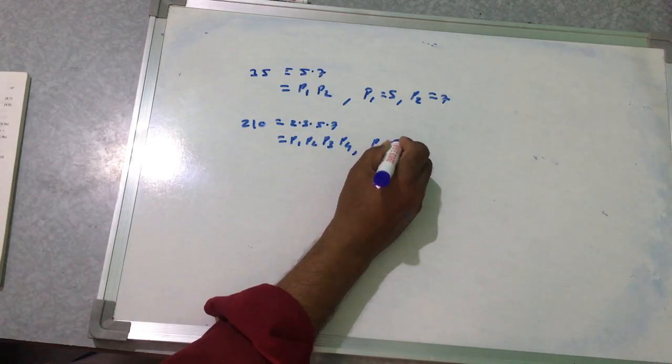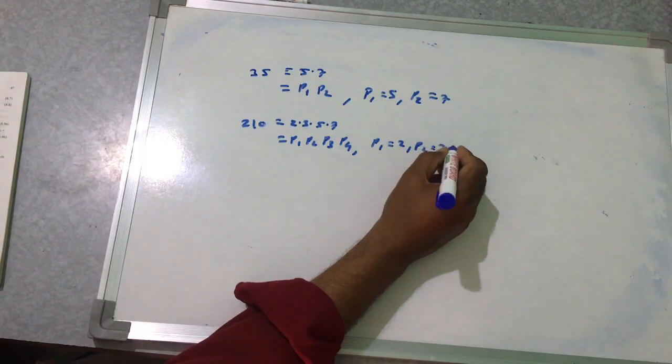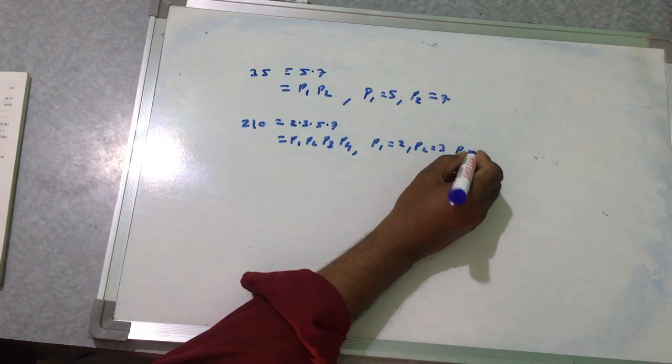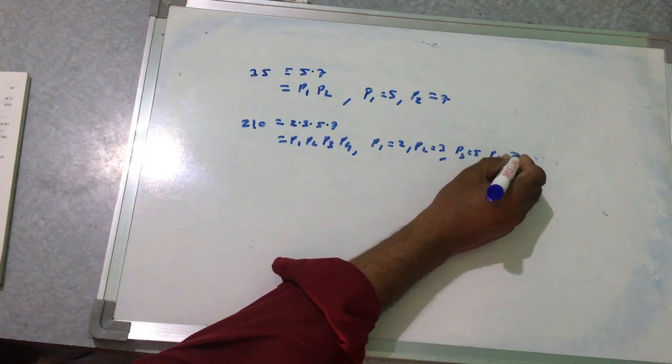So p1 is 2, p2 is 3, p3 is 5 and p4 is 7.